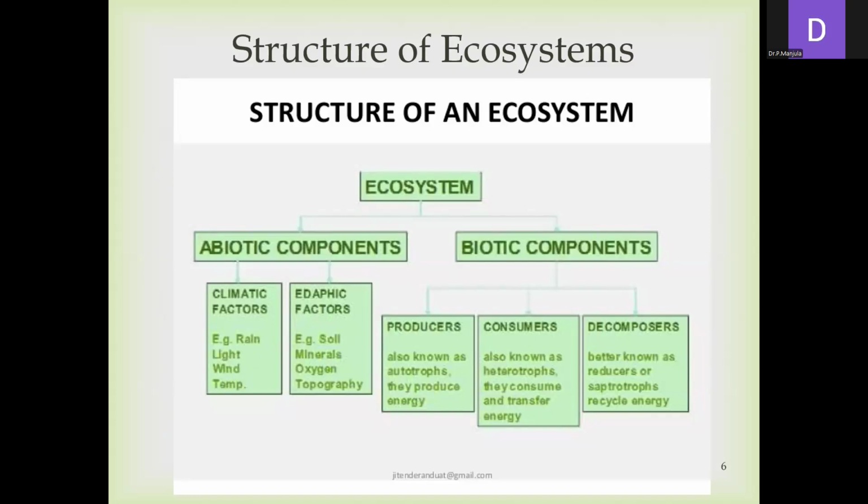An ecosystem is made up of two components: abiotic components and biotic components. Abiotic components include climatic factors and edaphic factors. Abiotic means non-living things. Biotic components means the living organisms. The abiotic components are classified into two types, climatic factors and edaphic factors. Climatic factors include rain, light, wind, and temperature.